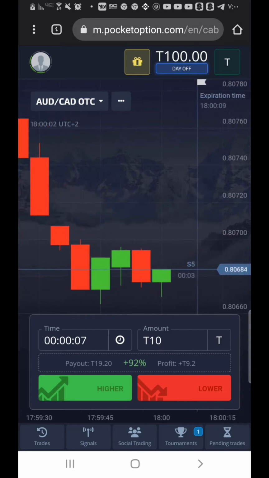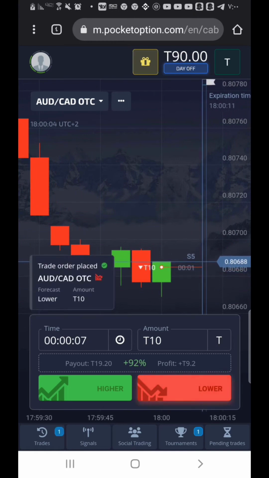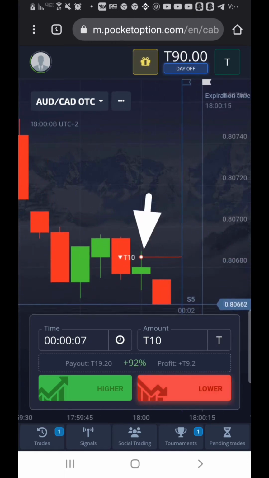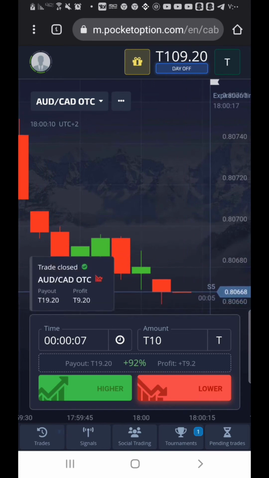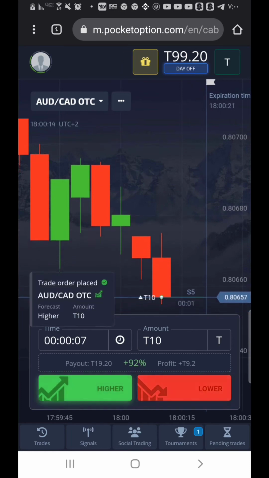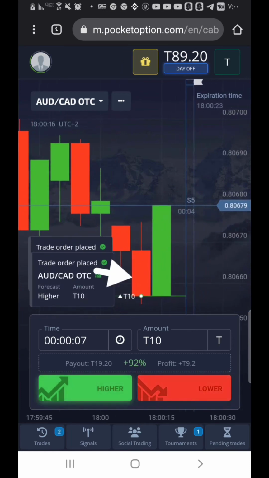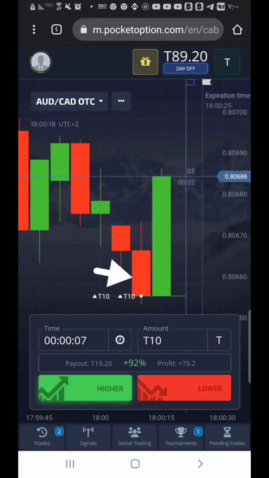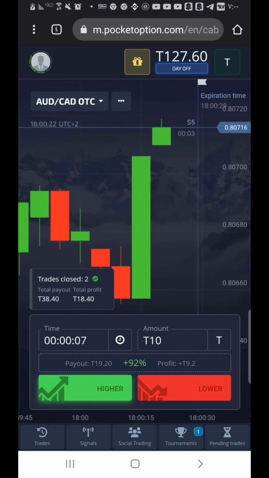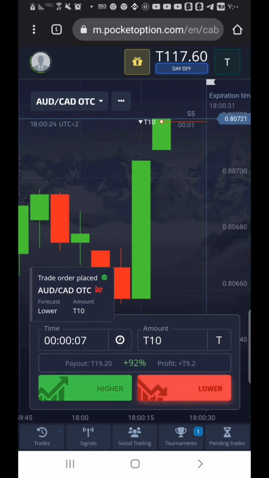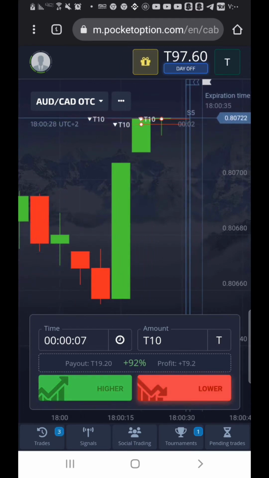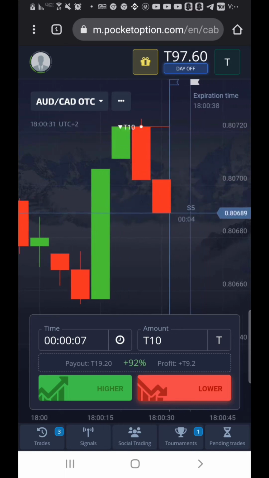If it's green, enter a sell trade for 7 seconds. Now, the same trade we've entered also has 2 wicks, one above and one below. Observe this candle. If it's a red candle, enter a buy trade. And now, I also see the signal there in the red candle. There's an upper shadow and a lower shadow. I follow this candle, and if it's green, I enter a buy trade. Yes, it turned green. I made trades. If the video is too fast, I'll try to cut the video now and explain the following trade.